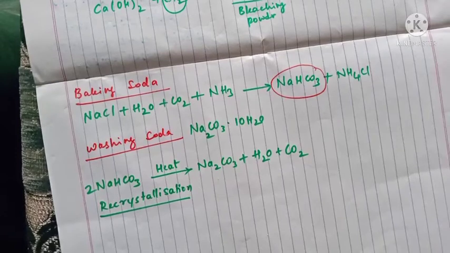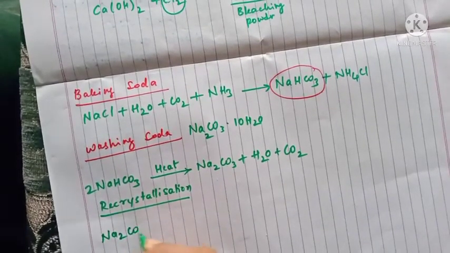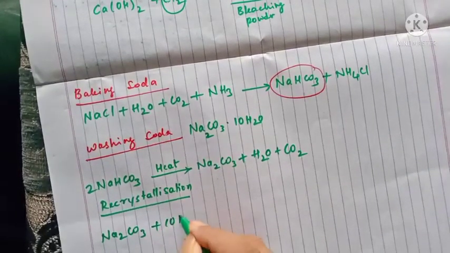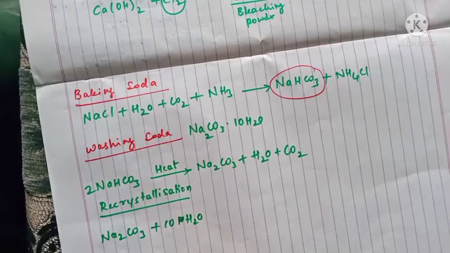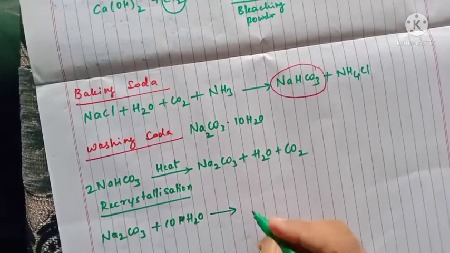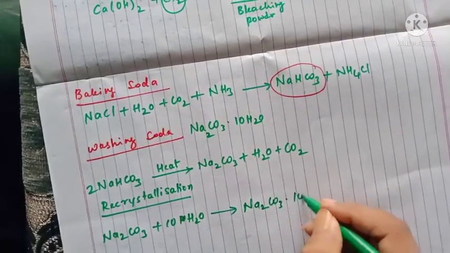In this recrystallization process, Na2CO3 is combined with 10 moles of water, and it will give you Na2CO3.10H2O.